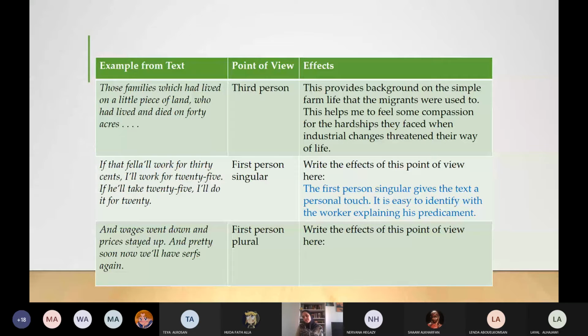Who were annoyed that the Okies are taking the jobs? Yes, the locals. So now he talks from the perspective of the local. Why? Because the locals were what at that time? They were desperate, and they were sad because they were thinking they would lose their jobs. Yes, so they were making plans.